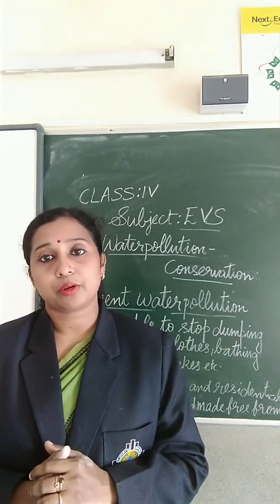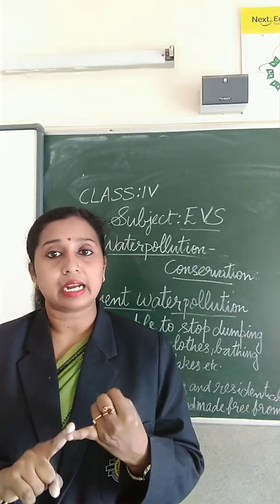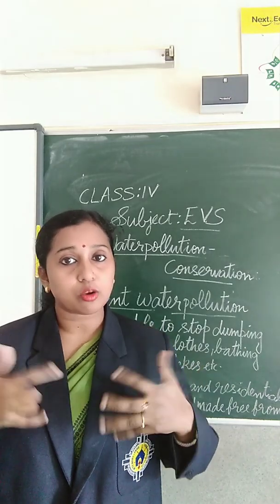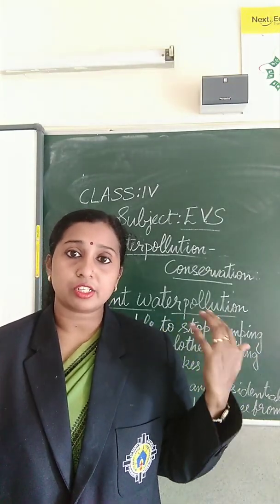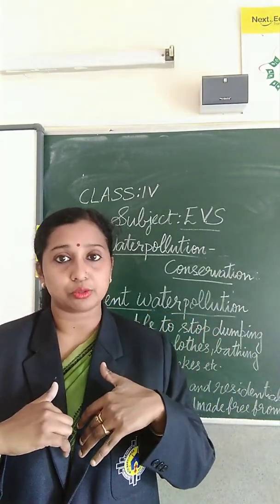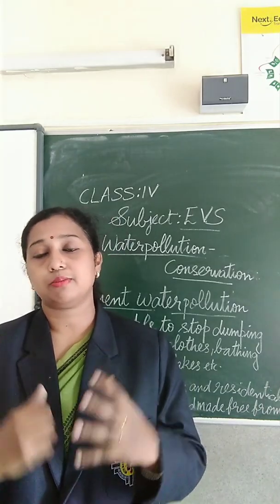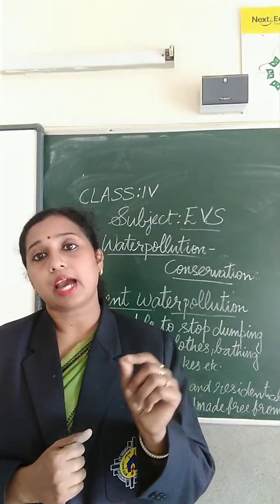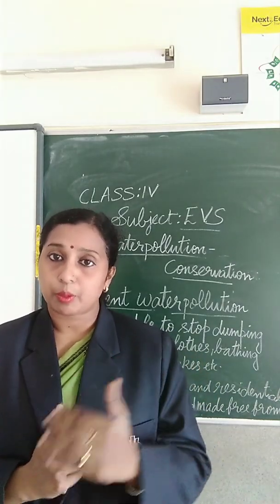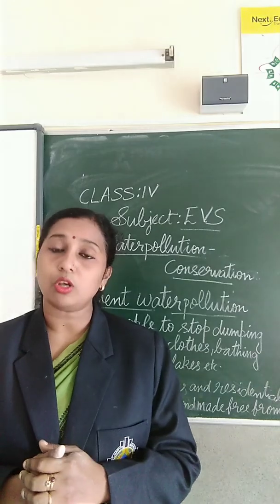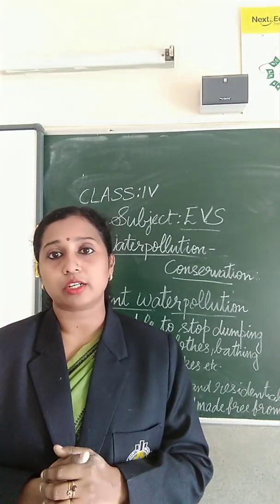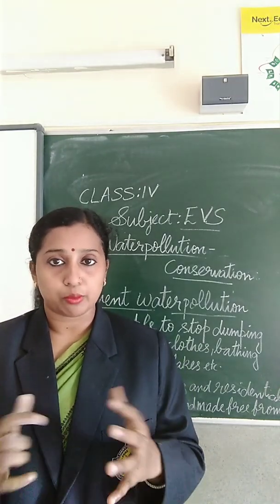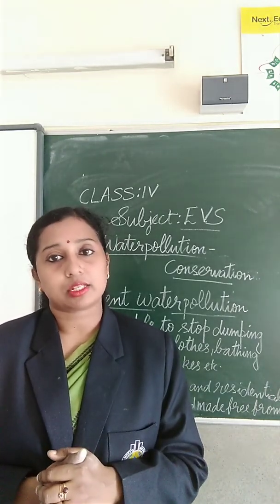Then, to prevent them, we learned two terms: dehydration and rehydration. Dehydration means loss of water from our body. Rehydration means restoring water into the body. The best method to rehydrate our body is ORS solution, oral rehydration solution. We can prepare this ORS at home also. For that you have to take 1 liter of water, 6 teaspoons of sugar and half teaspoon of salt. We have to mix them. So homemade ORS is ready.